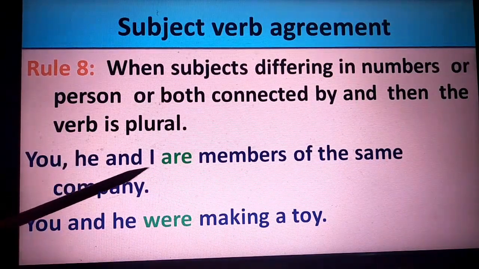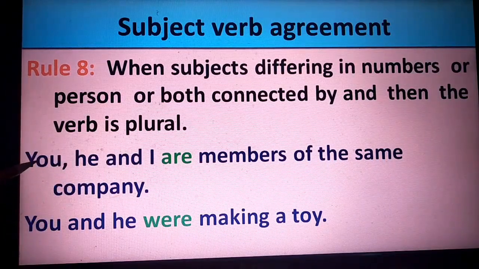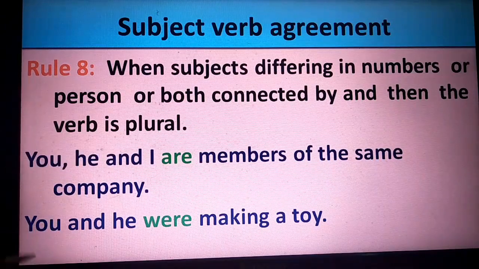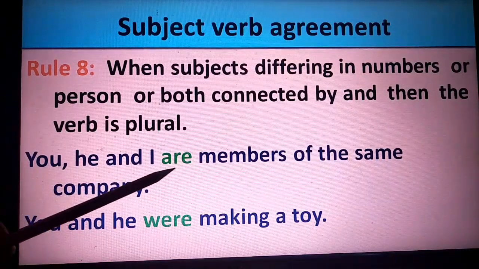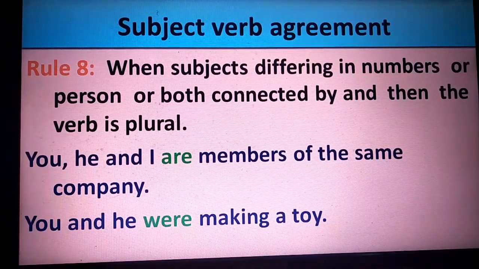You, he and I are differing persons. First person, second person, third person. So here second person, third person and first person. That's the order when something noble or good is said. You, he and I are members of the same company. The verb has to be plural.